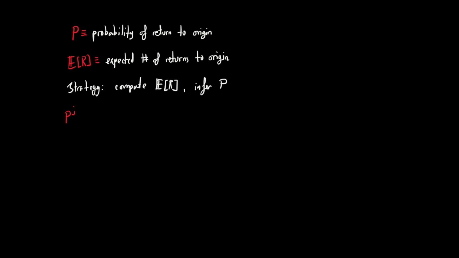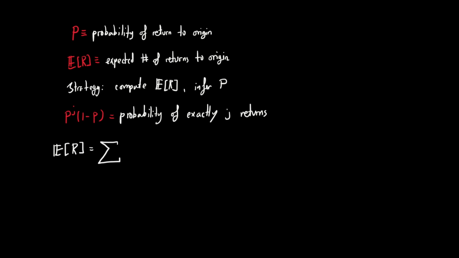To this end, know that p^j (1 - p) is the probability of making exactly j returns to the origin. That is of course just the geometric distribution. Thus, E[R] is going to be given by the sum from j equals 0 up to infinity of j multiplied by the probability of exactly j returns. To compute the sum, we'll use a neat little trick wherein we differentiate p^j with respect to p.